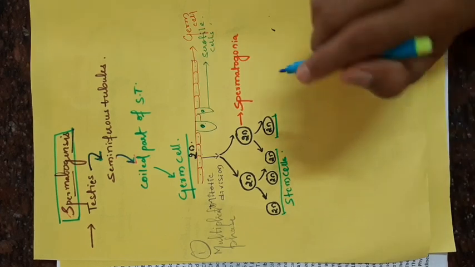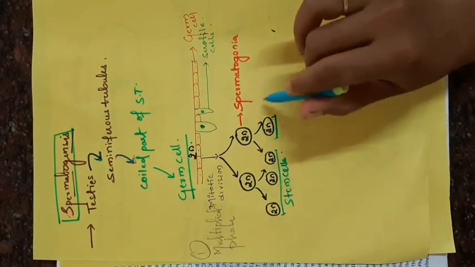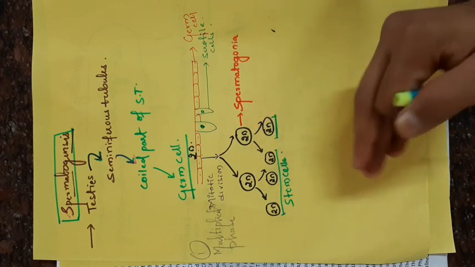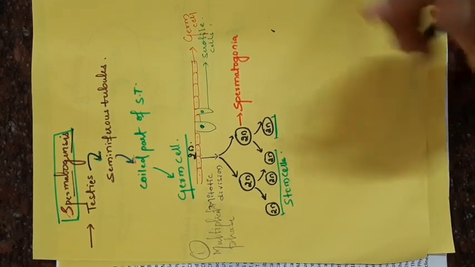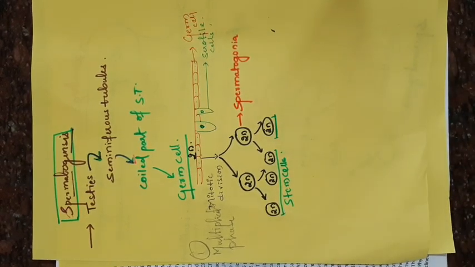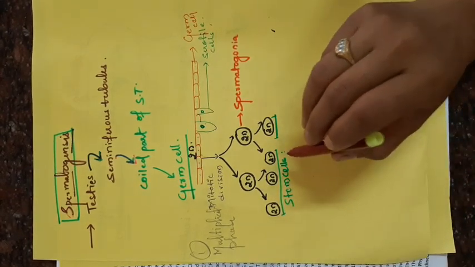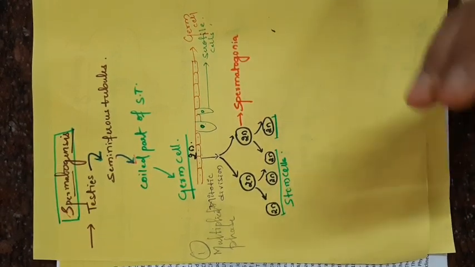Here 3 cells act as stem cells, and a single cell I am taking undergoes the further steps in spermatogenesis. Here is a very important topic, stem cells. Stem cells are cells which undergo continuous mitotic division.